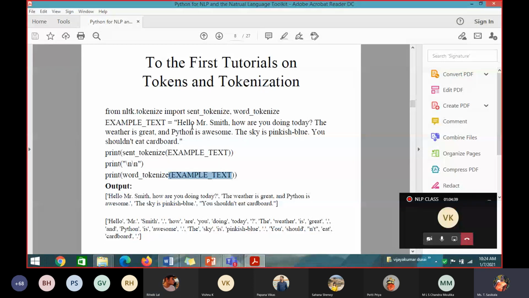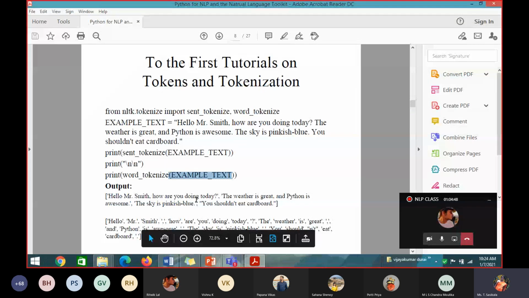See here the output. First one: Hello, Mr. Smith. How are you doing? This is the first sentence ending with a dot. That's why it's given in quotation marks. If you give a newline in between, it will print the newline also. Here quotation starts, this is the end of the sentence. Here quotation starts. Awesome. End of the sentence. The sky is pinkish blue. The third sentence, the fourth sentence, I am getting it.